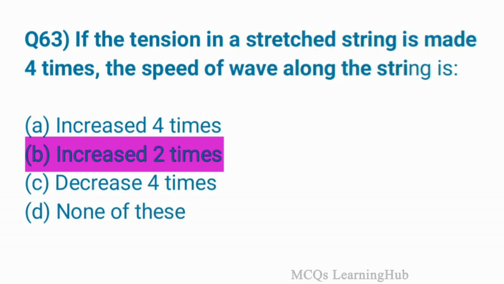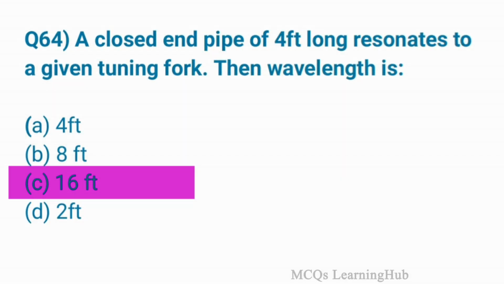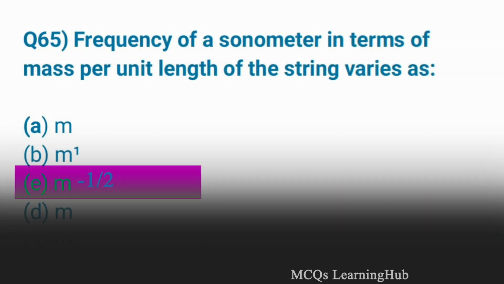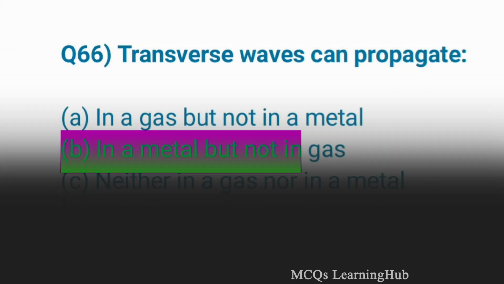Question 36. If the tension in a stretched string is made 4 times, the speed of a wave along the string is increased 2 times. A closed-end pipe of 4 foot long resonates to a given tuning fork, then wavelength is option C, 16. Question 65. Frequency of a sonometer in terms of mass per unit length of the string varies as option C is correct.